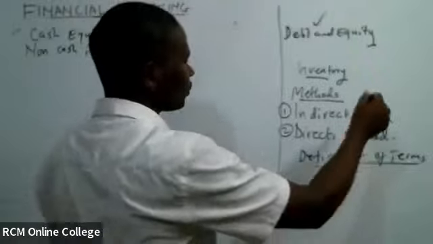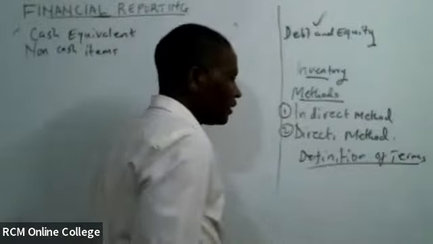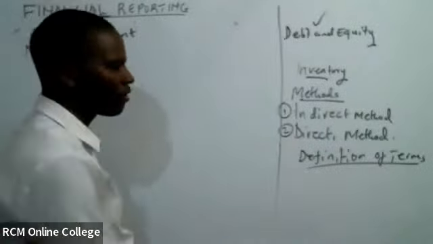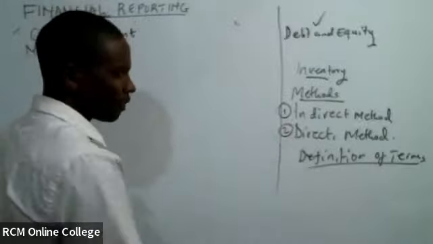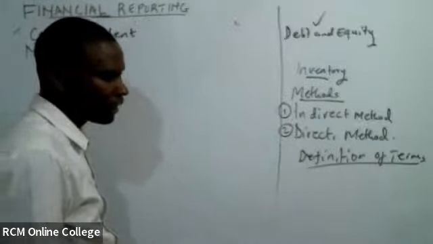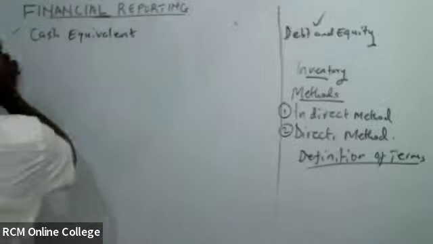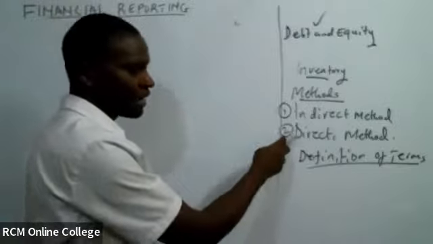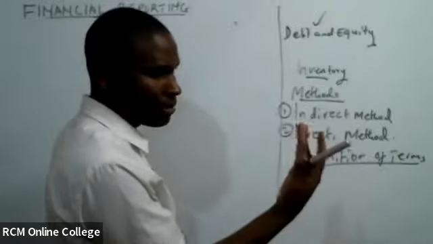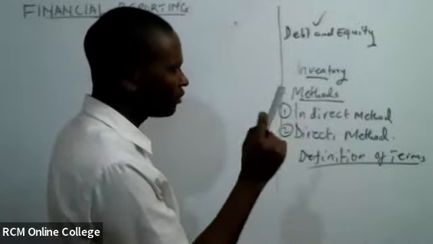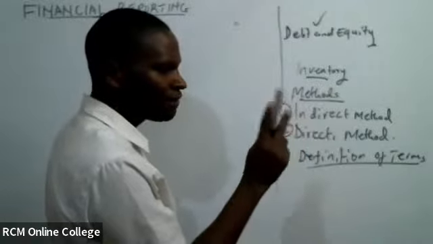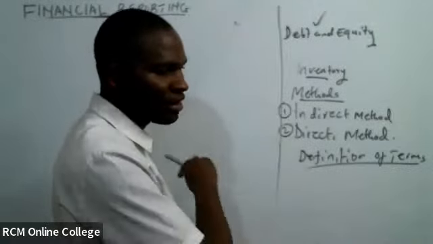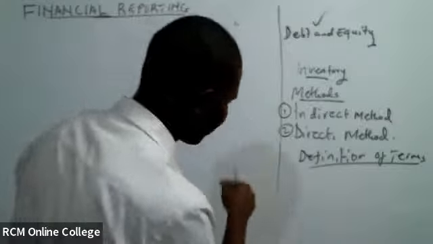Methods of preparing cash flow statement. Tuandike hizi. Indirect method and the direct method. We have two: indirect method and direct method. So we start with the first one, indirect method. Maybe to explain further, these methods are almost the same in the format. The only difference comes in under operating activities. The cash flow from operating activity, that is where we have the difference.